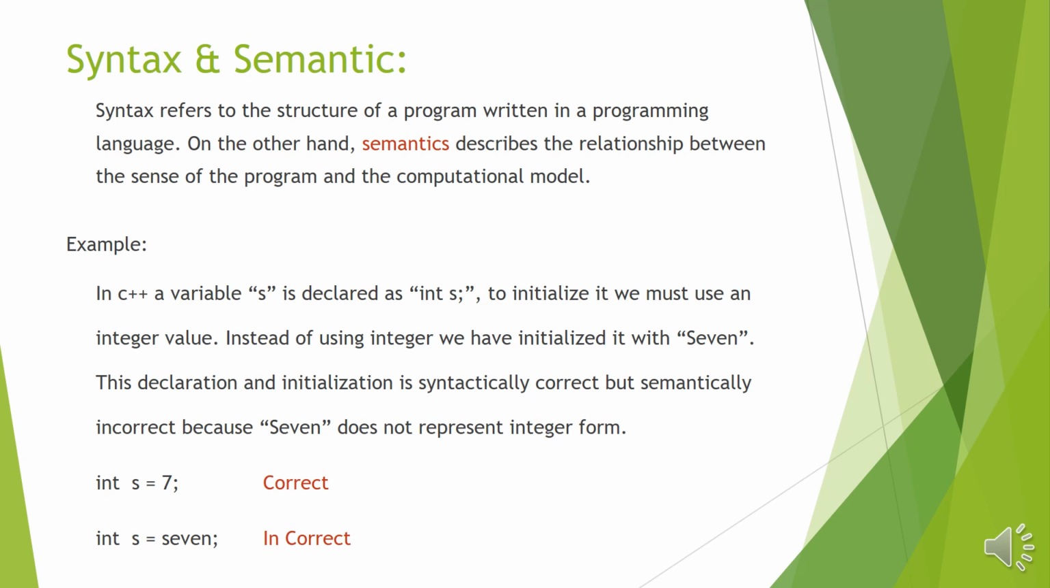In this second example, int s = 7, 7 is not stored in s. Why? Because 7 is not an integer value. The same example is explained here but is semantically incorrect because 7 does not represent an integer form. So semantic is very important as well as syntax in a program.